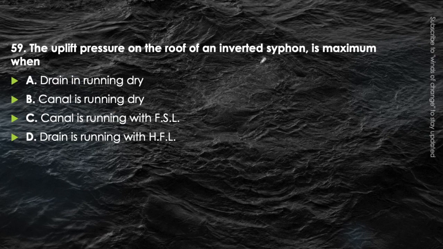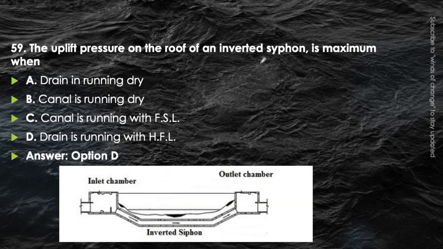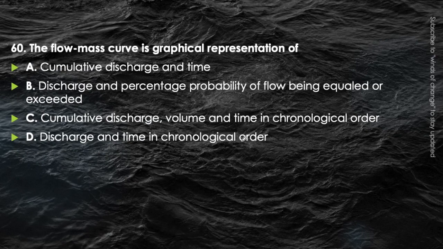In the inverted siphon condition, the drain will be at the lower level, and the correct answer here is drain running with highest flood level, HFL. If it is running under HFL, then the uplift pressure on the roof of the inverted siphon is maximum.